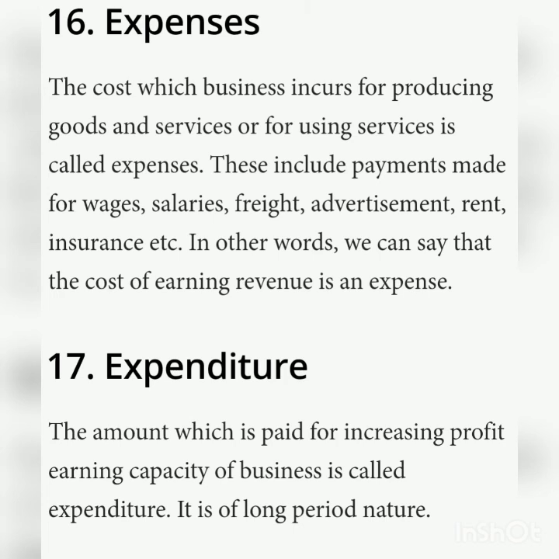If the benefit of expenditure is exhausted within a year, it is treated as an expense. It is also called revenue expenditure. On the other hand, if the benefit to an enterprise lasts for more than 1 year, it is treated as an asset, such as purchase of machinery, furniture, etc. This expenditure is also called capital expenditure. These are the basic terms used in accounting.